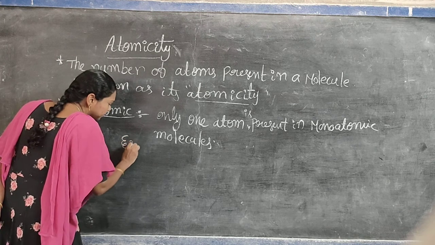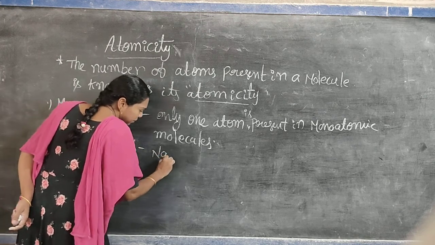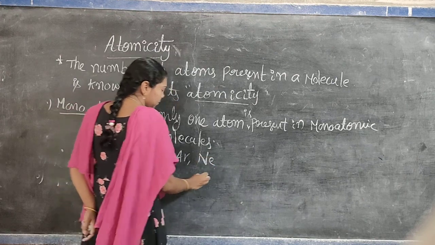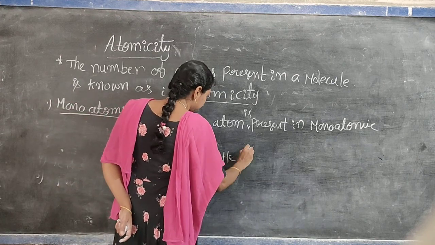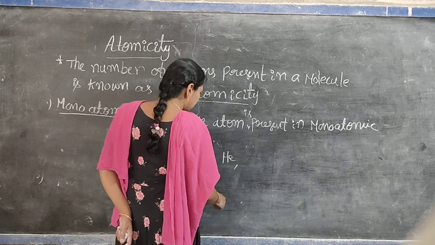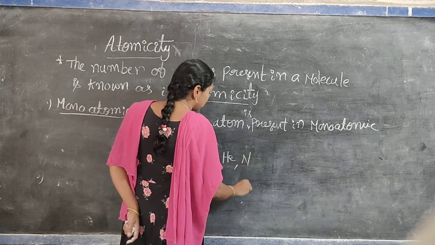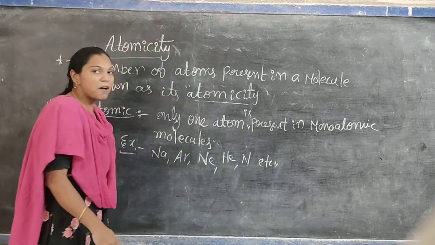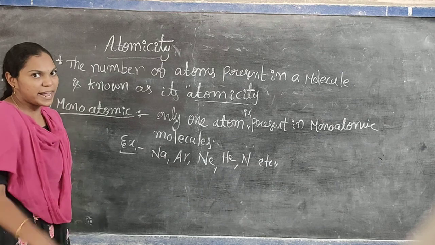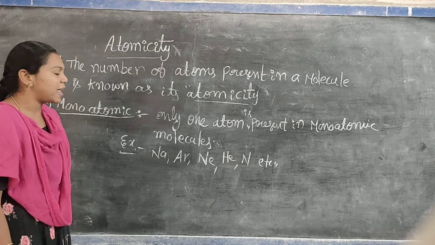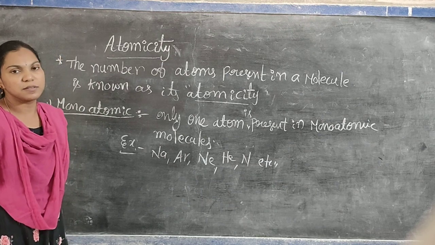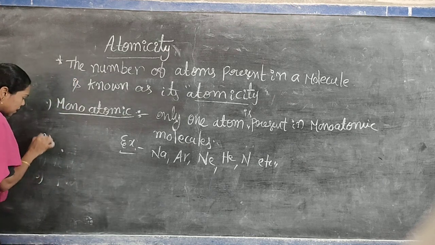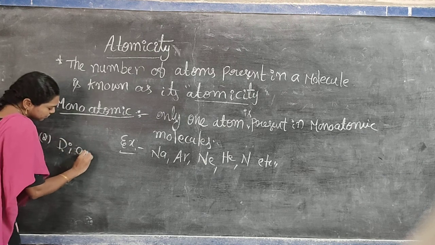Examples are sodium, argon, neon, helium, and etc. Only one atom is contained. This type of molecules are known as monoatomic molecules.